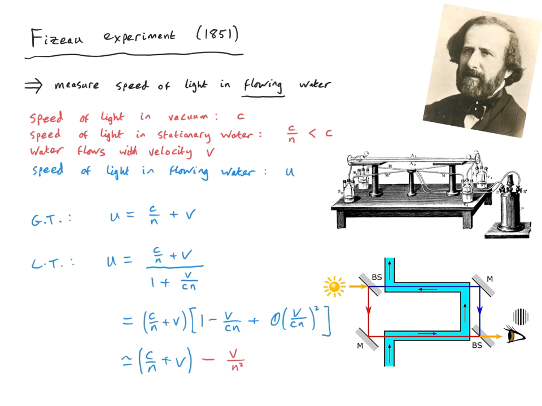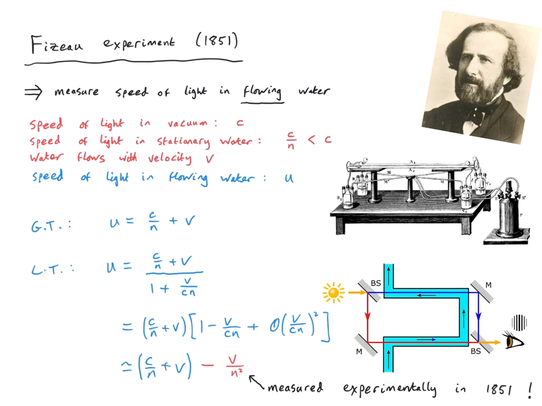That is something that could, in principle, be measured, and indeed, this exact factor was precisely measured in the experiment in 1851 by Fizeau. I think this is a truly remarkable result. It actually presaged the results of special relativity. The people working at the time had no idea about this calculation, and yet they actually measured this correction. There was no explanation for that at the time.